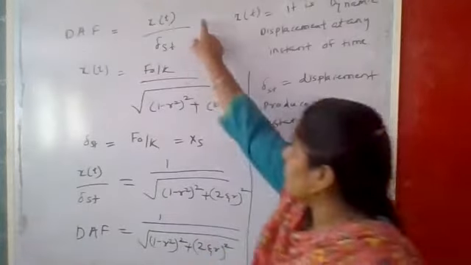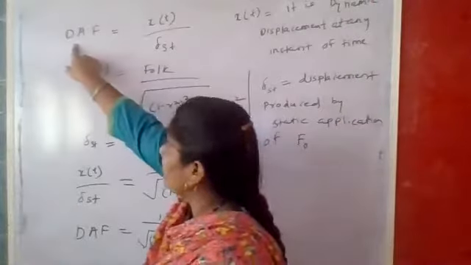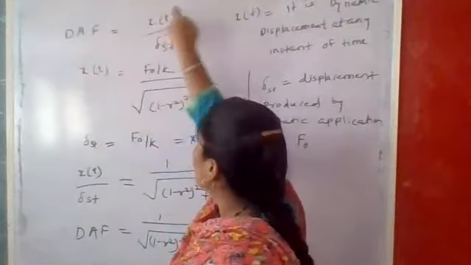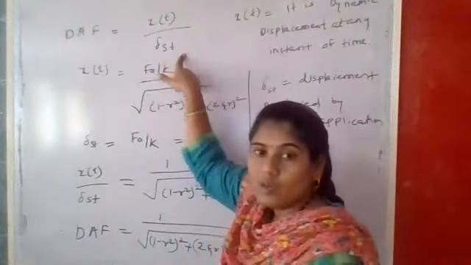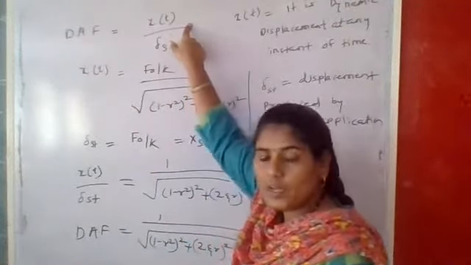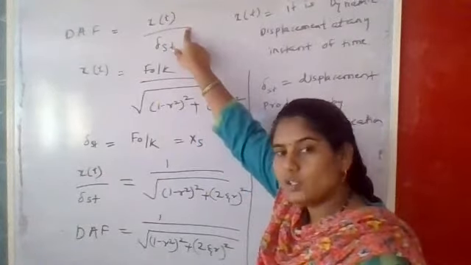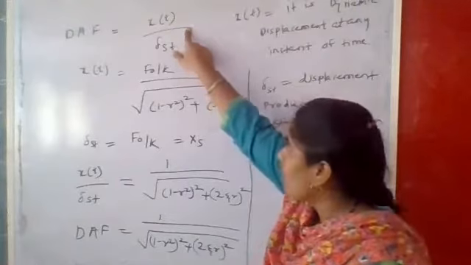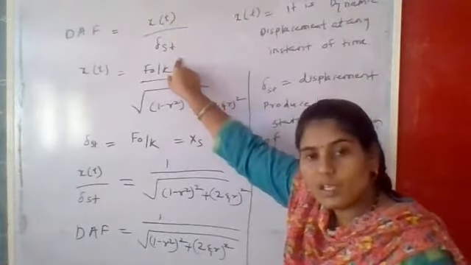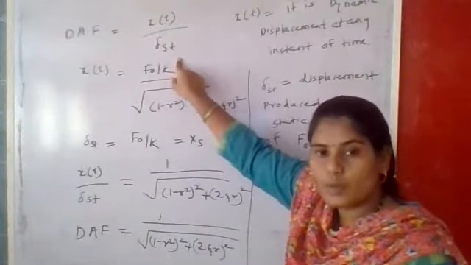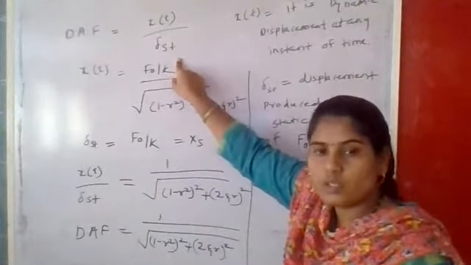So I have written here that DAF is equal to x of t divided by del st, where x of t is the dynamic displacement at an instant of time t, and del st is the displacement which is produced because the static force F naught is applied to the system.